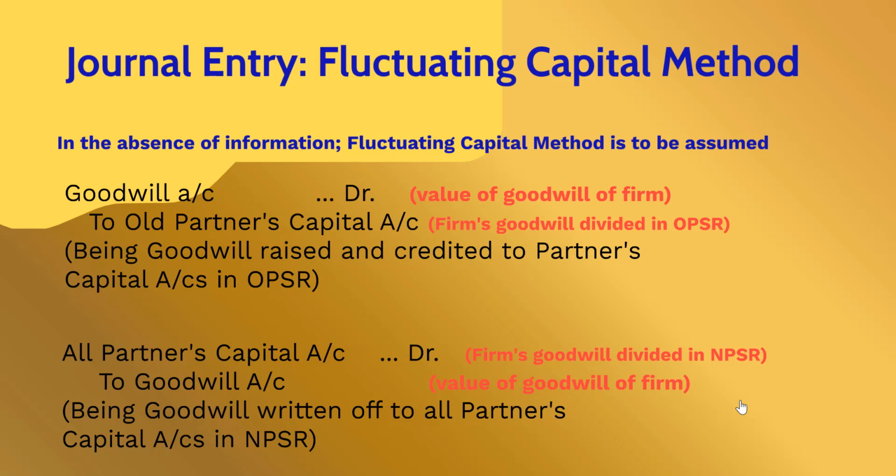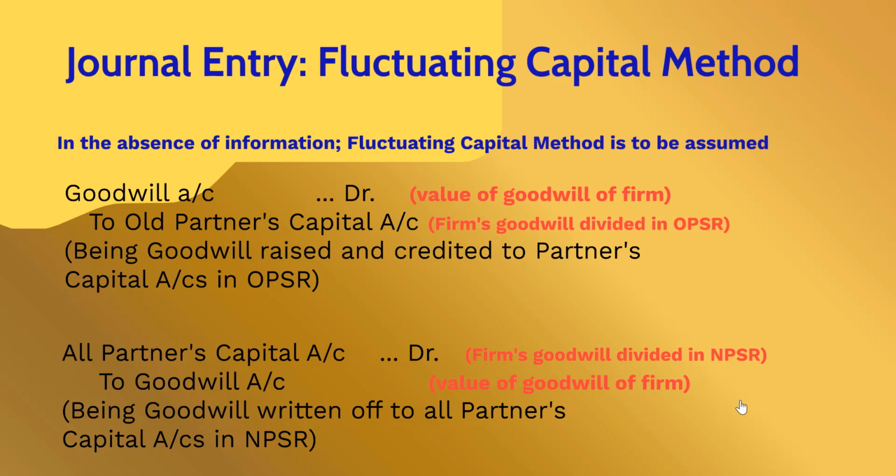So to raise goodwill, we will write the following journal entry: goodwill account debit to old partners' capital accounts. We will debit goodwill account with the value of goodwill of the firm and credit the existing partners' capital accounts with the goodwill of the firm divided in old profit sharing ratio.